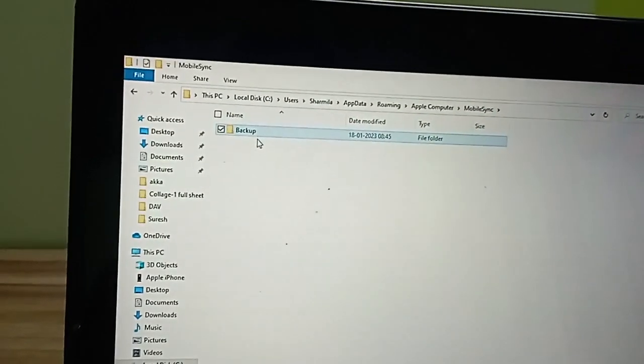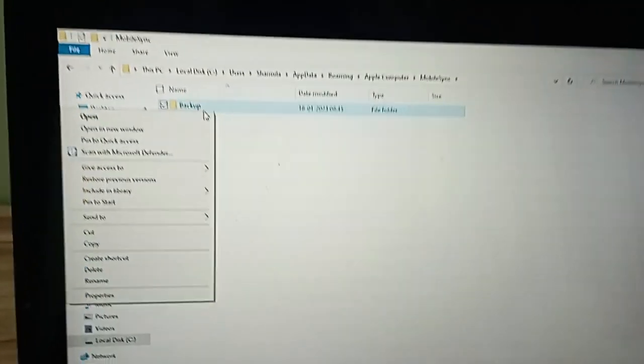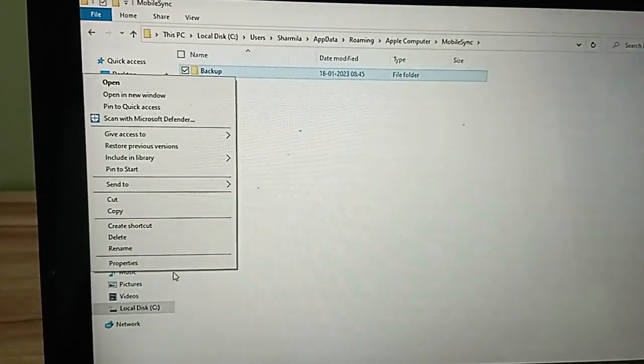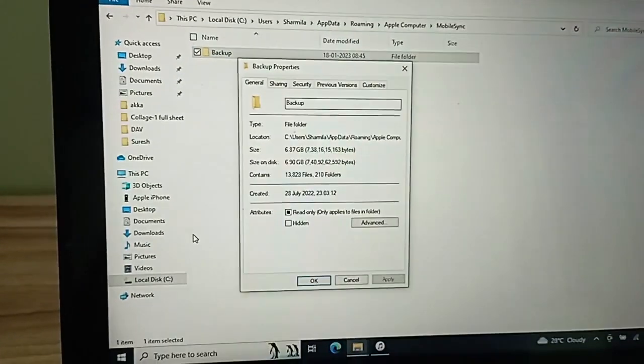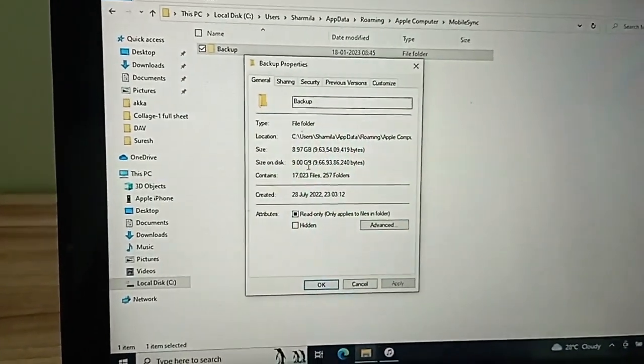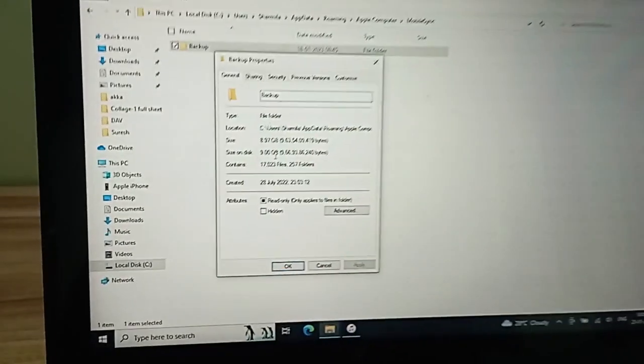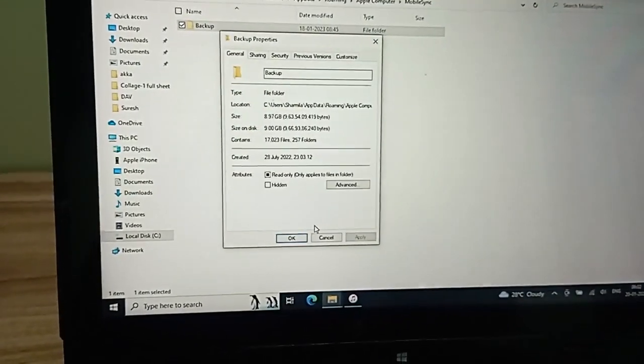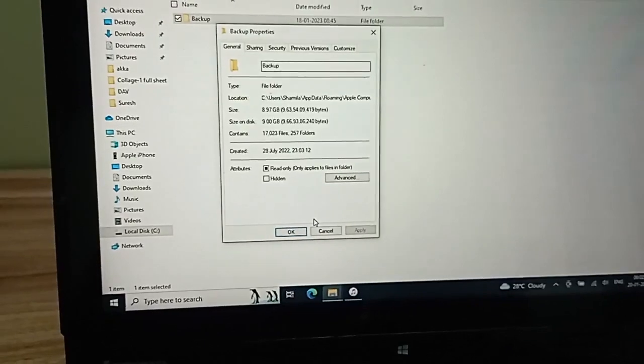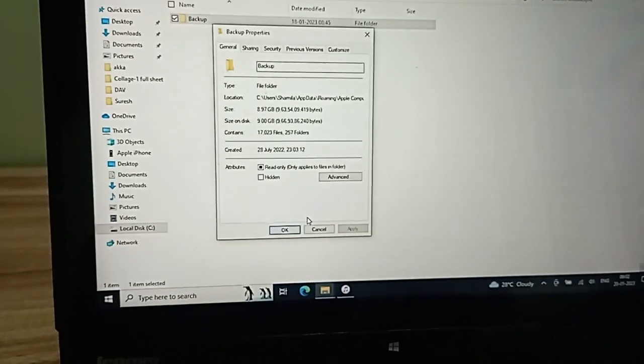Let's see the size of this. Oh my god, it's 9 GB. Yeah, our backup is ready. So we will just take the new phone, connect it, and restore it from this.